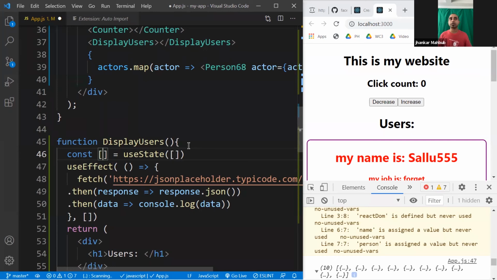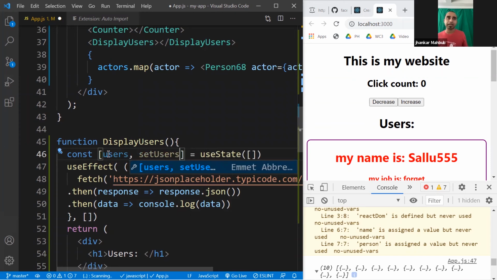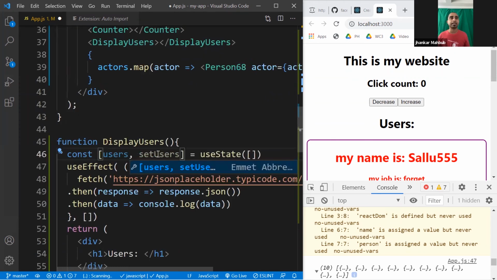And on the left side, you will have two things. One is the name of the state. Usually you can give a name like user or something similar. And the second one, a function to set the users. So this would be setUsers. Whatever the name of the state, just put set in front of it. Like we did count and setCount, make this uppercase S, exactly the same thing.